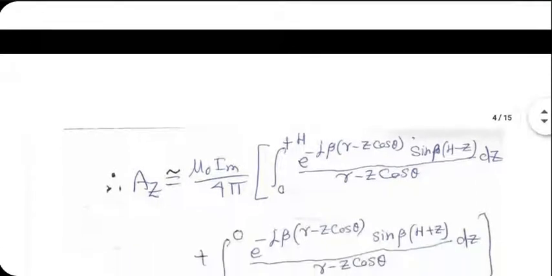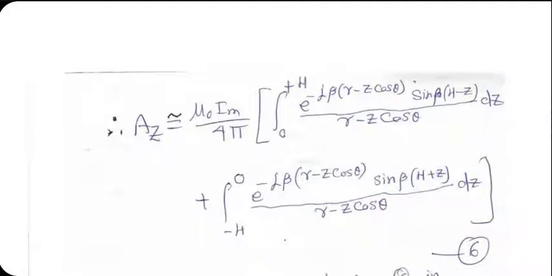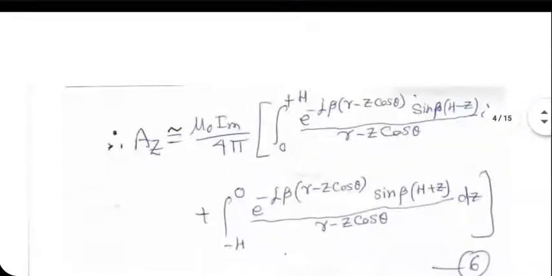So this is what we get. The integral breaks into two different integrals. Hopefully I have not made a mistake in plugging in. Instead of capital R, I am putting small r minus z cos theta everywhere. For Iz, by the way, Im can be taken out.